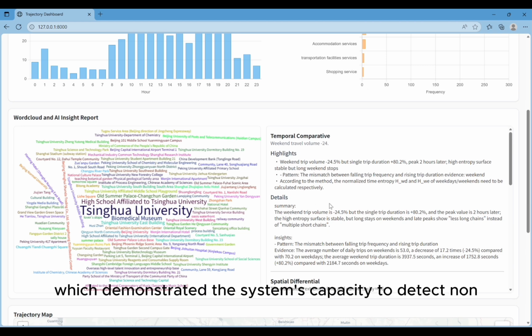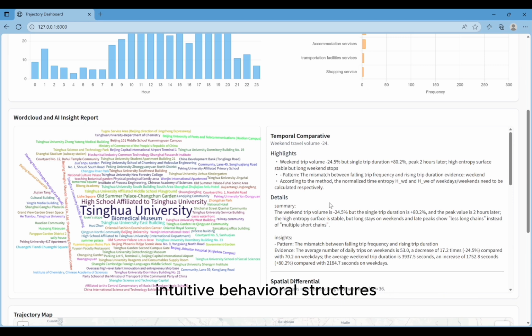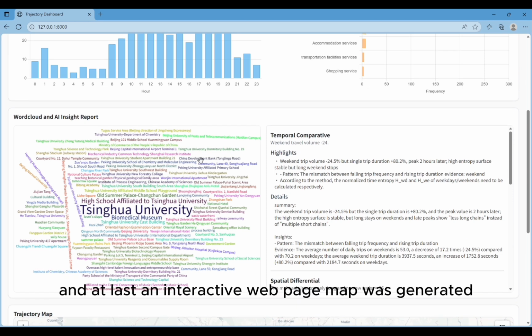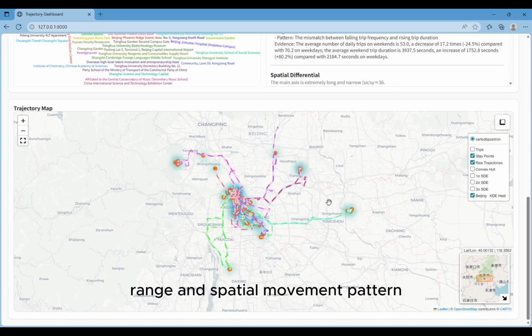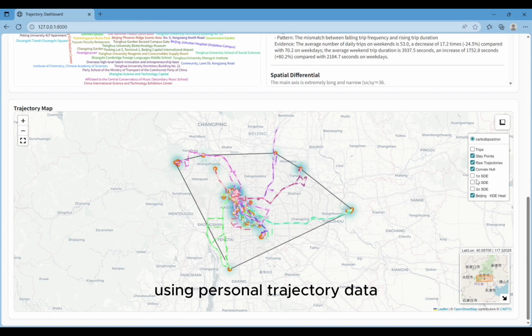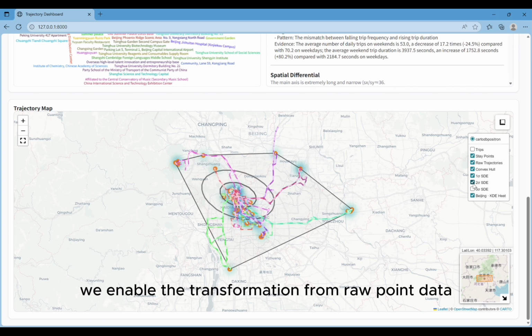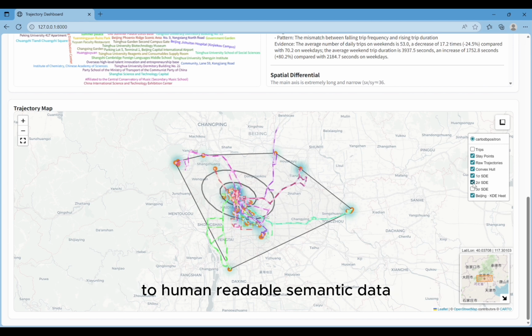demonstrated the system's capacity to detect non-intuitive behavioral structures. And at last, an interactive web page map was generated that visually reviews a person's activity range and spatial movement pattern. Using personal trajectory data, we enable the transformation from raw point data to human-readable semantic data and incorporate various visualizations to interpret a single person's trajectory characteristics.